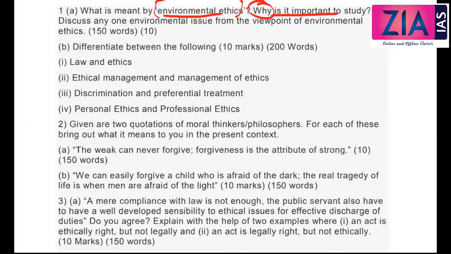So what is environmental ethics? It is the ethical relationship between human beings and environment. How we are using the environment or how we are exploiting it will come along with sustainable development concepts and everything. So these debates will come there: growth versus development, development versus sustainable development. All these we have discussed. And we have also discussed the perspective of Mahatma Gandhi, that earth has everything to take care of the needs of the people, but not the greed of the people.